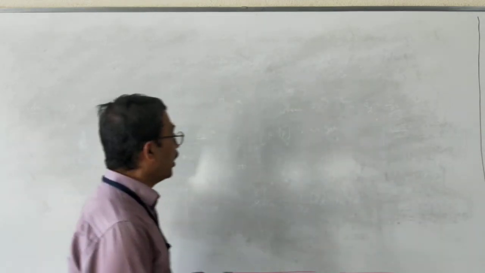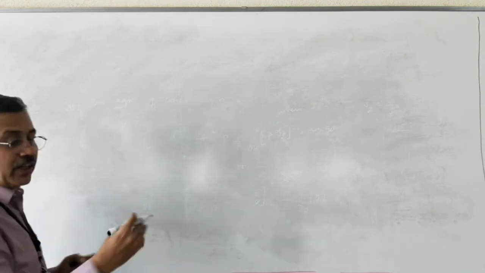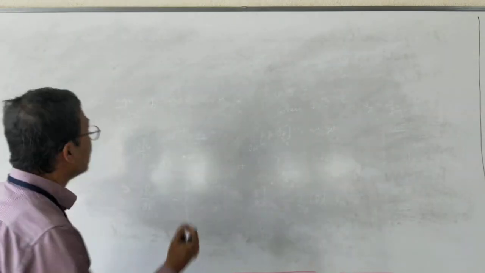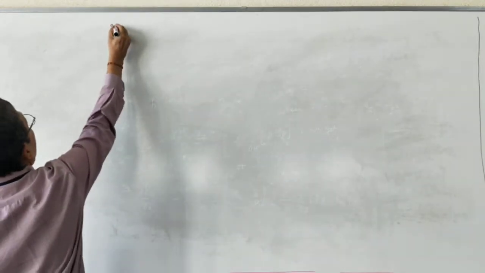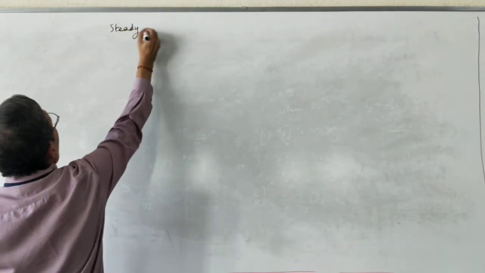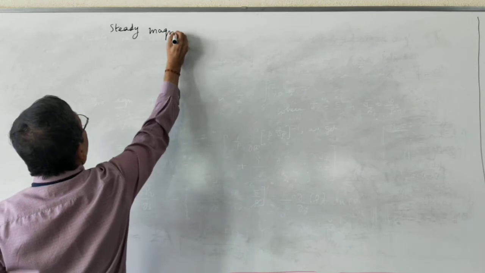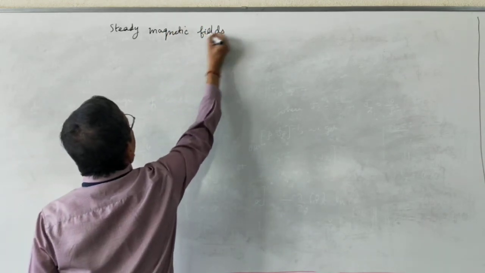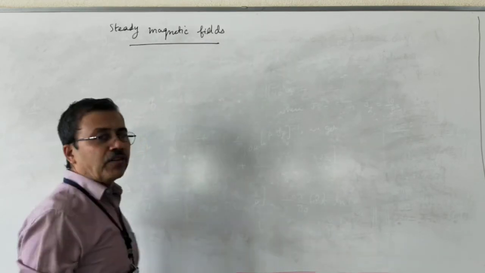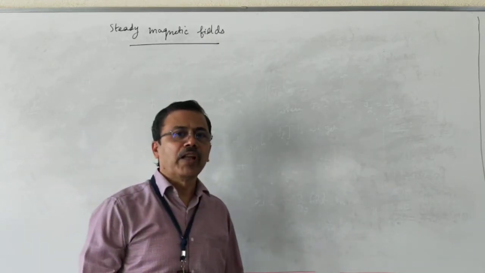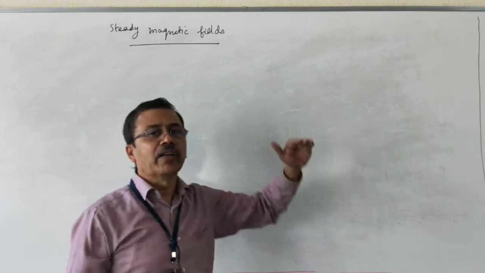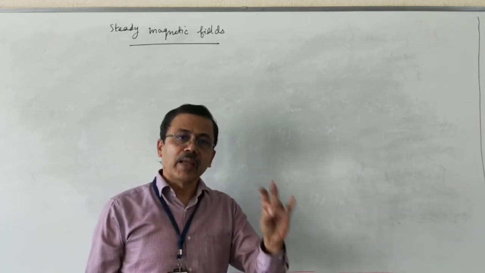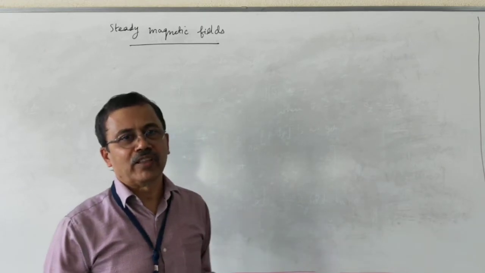So I am going to write now. The next is steady magnetic fields, same module, the other half I am teaching now. So I will put the heading steady magnetic fields. We have finished 2.5 modules. Now I am getting into steady magnetic fields. From here you will have 2.5 modules: steady magnetic fields, time varying magnetic fields, and wave propagation.